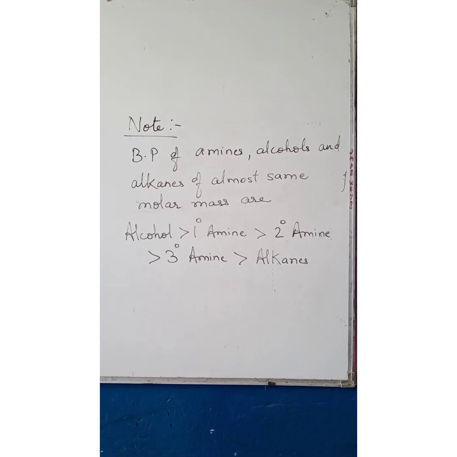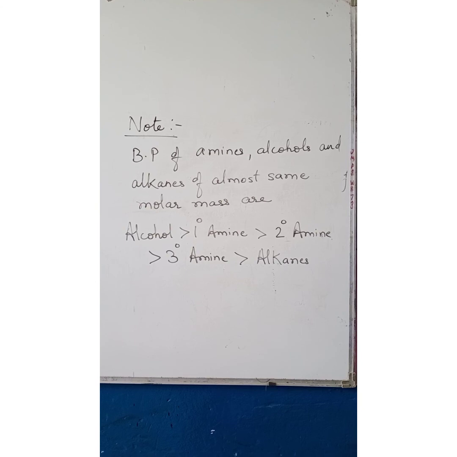Take a note that the boiling points of amines, alcohols and alkanes of almost the same molar mass are: alcohol greater than 1 degree amine, greater than 2 degree amine, greater than 3 degree amine, greater than alkanes. This means that alcohols have the maximum boiling point, whereas alkanes have the least boiling point.